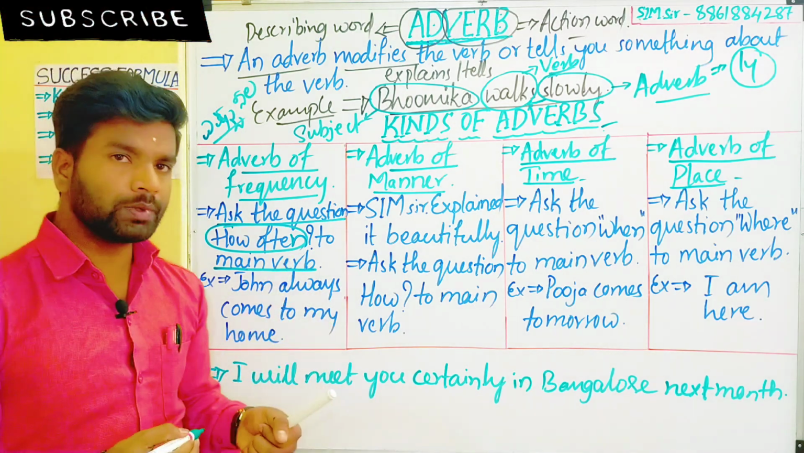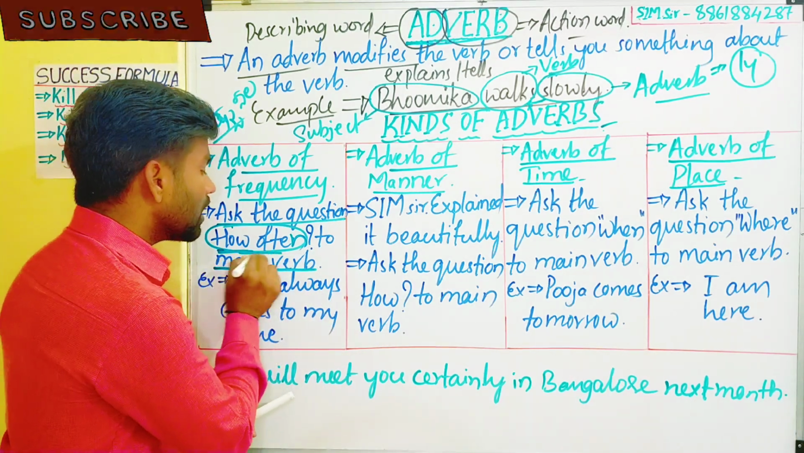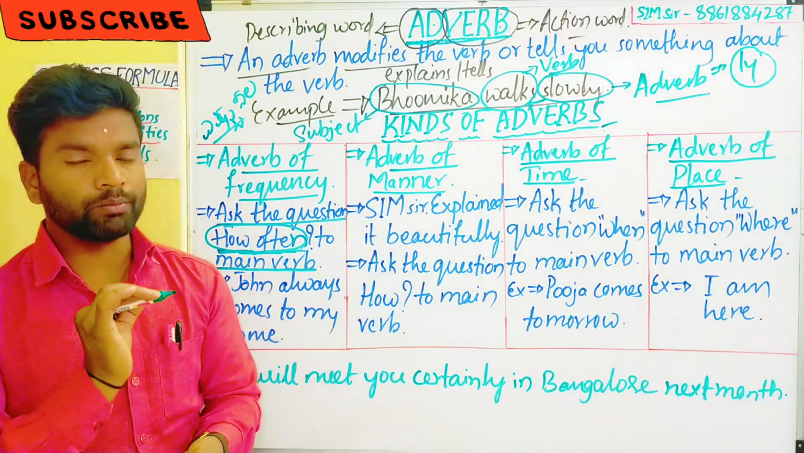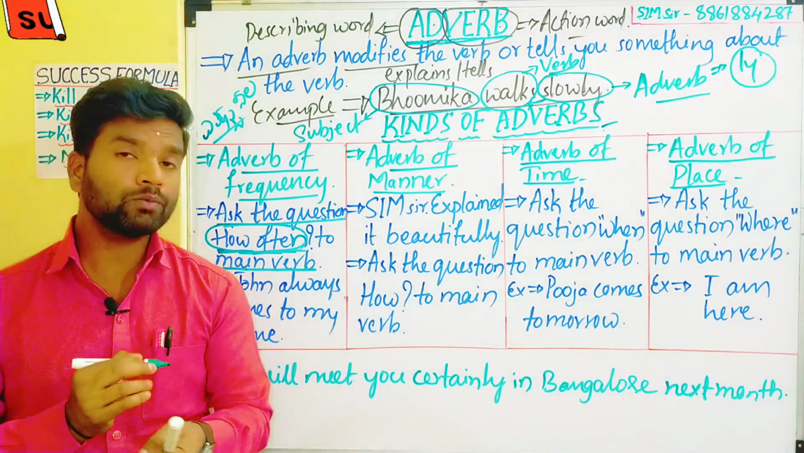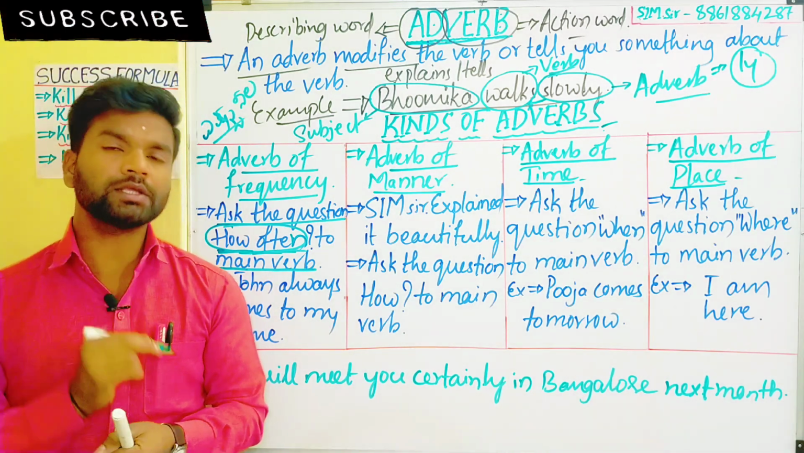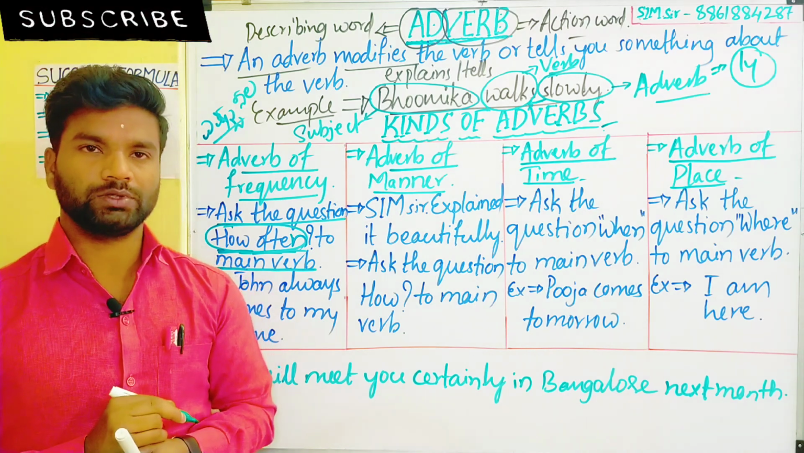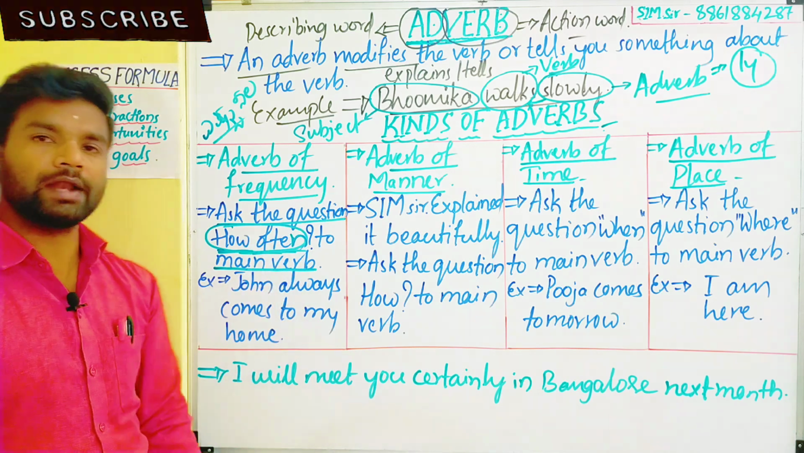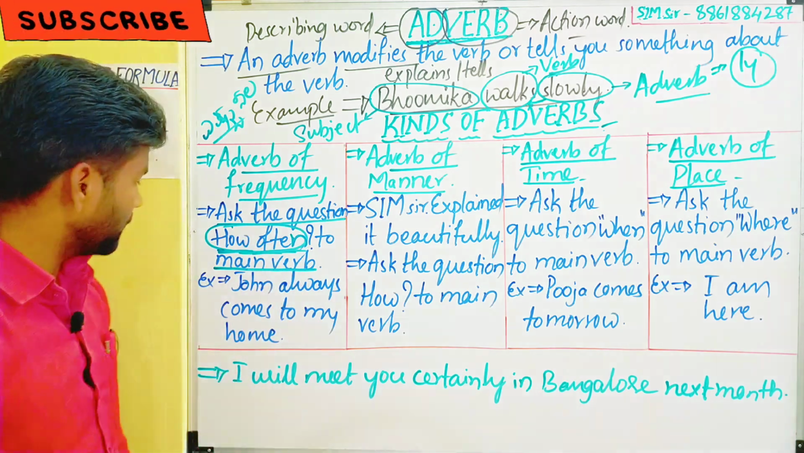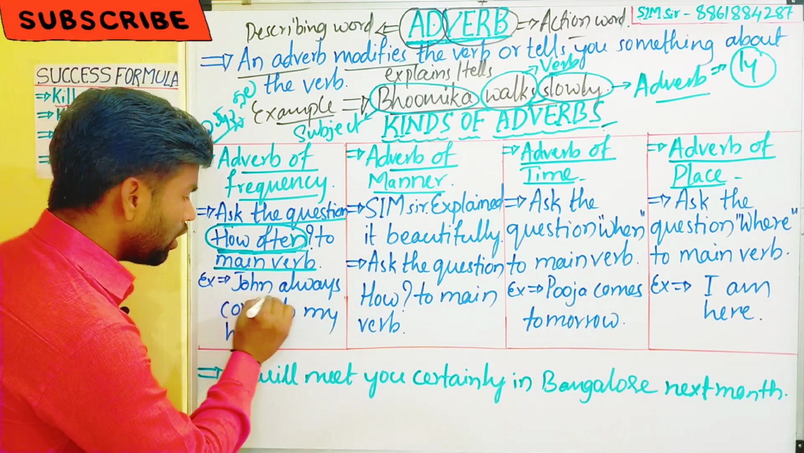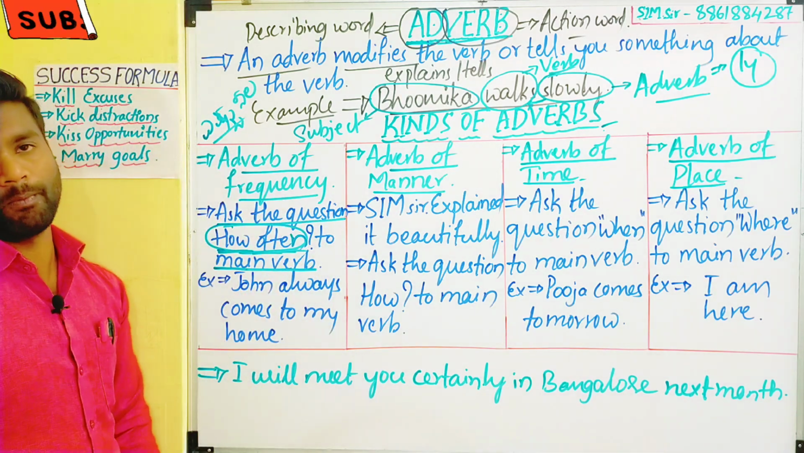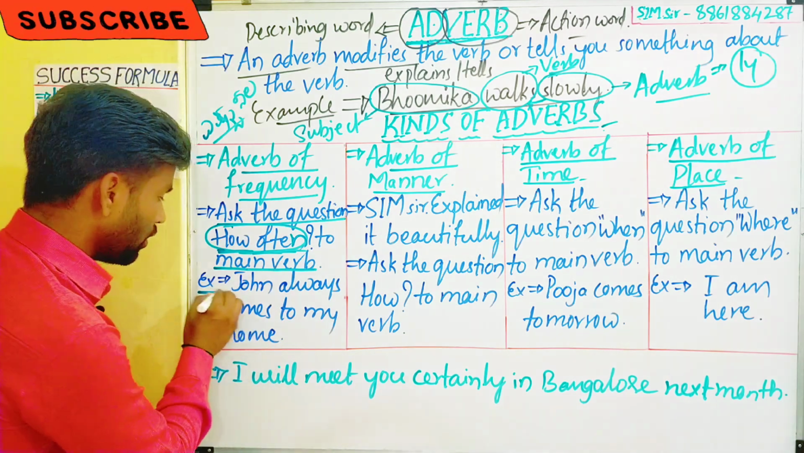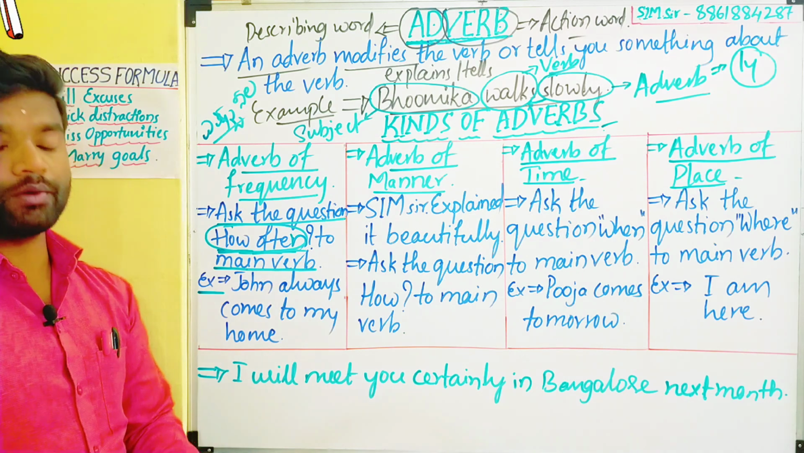Then which question will we ask? That is how often. ಎಷ್ಟು ಸಲ ಅನ್ನೋದನ್ನು ನಾವು ಮೇನ್ ವರ್ಬ್ಗೆ ಕ್ವಶನ್ ಮಾಡಿದಾಗ, what we get as the answer is called the adverb of frequency. Okay, I hope you got this idea and trick. For this adverb of frequency I took one example. That is, John always come to my home.